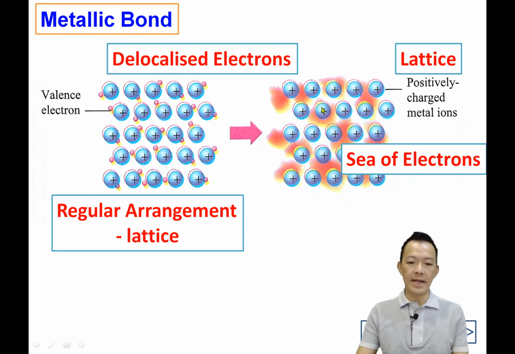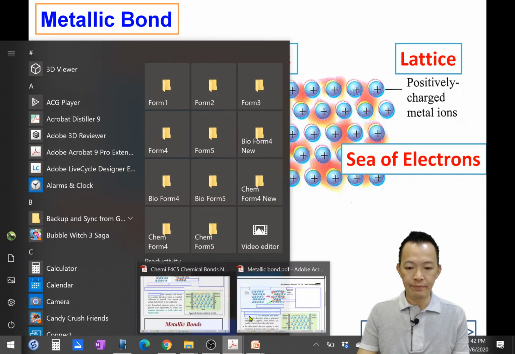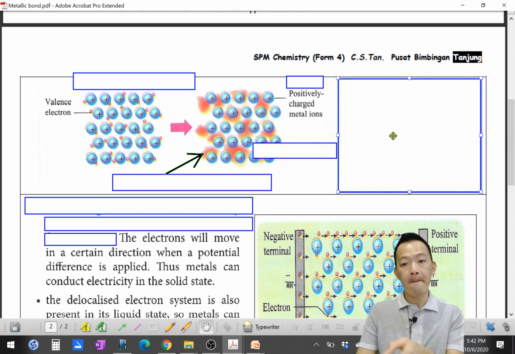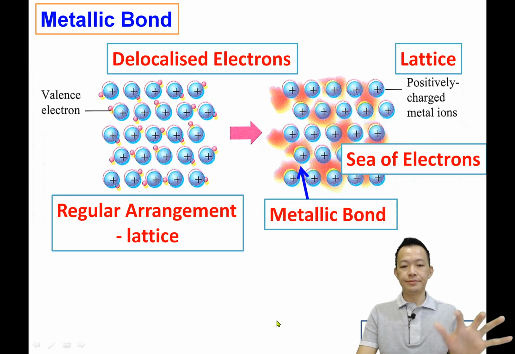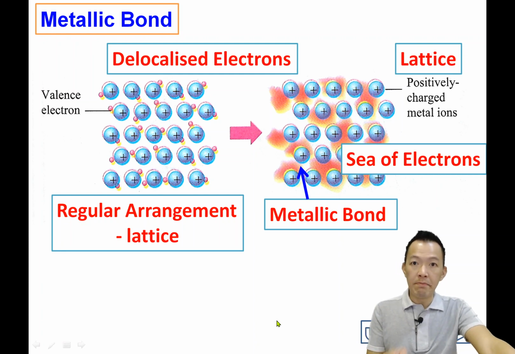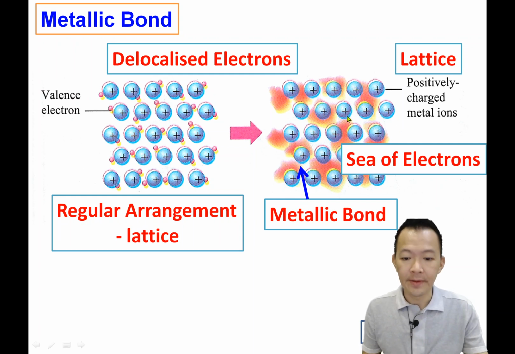Next, continue. Still the same diagram, but on the right hand side. Where are you? Here. Okay, I continue. So what is meant by metallic bond? The bond that exists between the positive metallic ions and the sea of electrons. That bond is called metallic bond. Okay? Next.